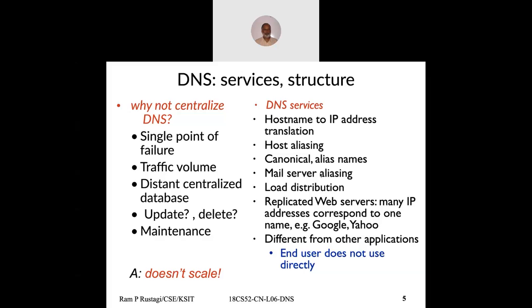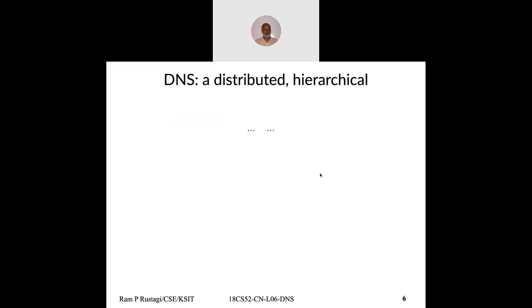So the browser on our behalf finds it, but as a user we rarely use it. We use the HTTP protocol, we use FTP, we use SMTP as a user directly, but DNS we don't use. It is the application which we are using that internally makes use of the DNS service, and in that sense it is different from the other application services.